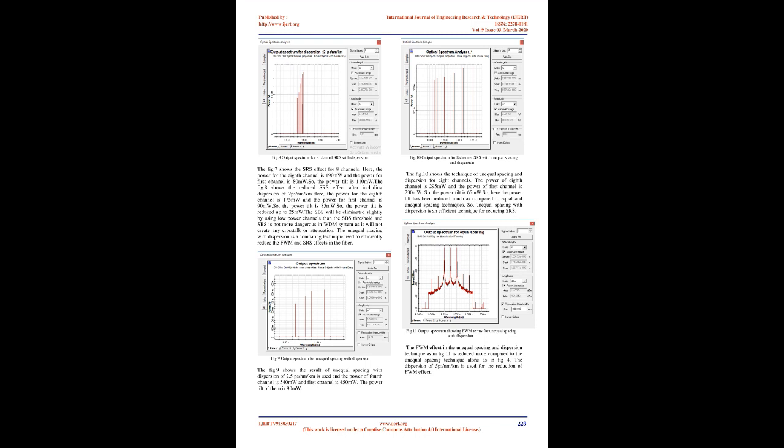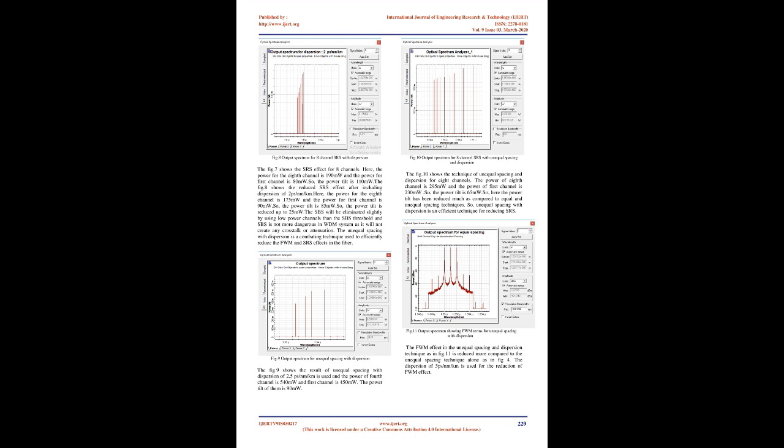The SBS will be eliminated slightly by using low power channels than the SBS threshold, and SBS is not more dangerous in WDM system as it will not create any crosstalk or attenuation. The unequal spacing with dispersion is a combating technique used to efficiently reduce the FWM and SRS effects in the